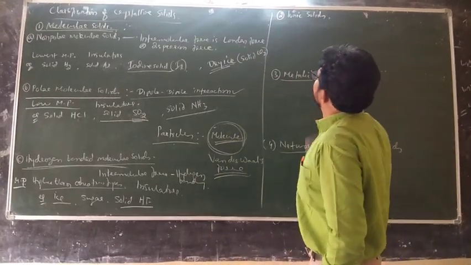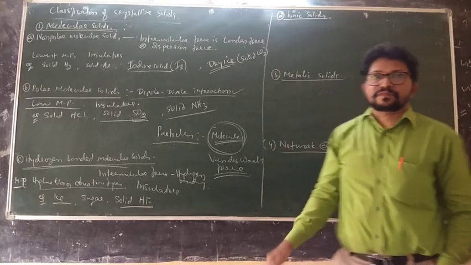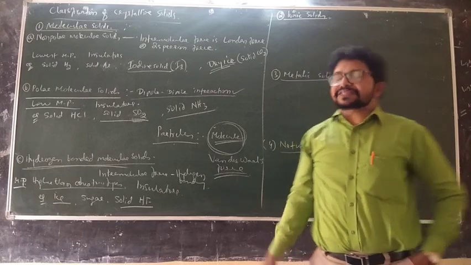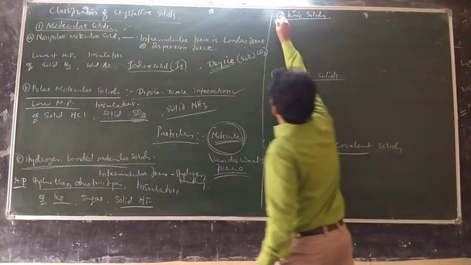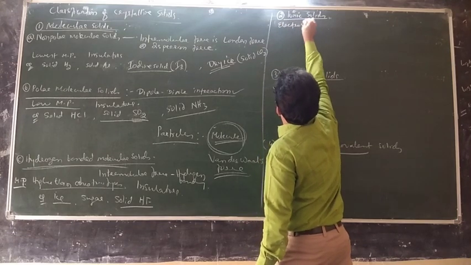Yes. Now let us come to ionic solids. What is the intermolecular force? This is electrostatic force.